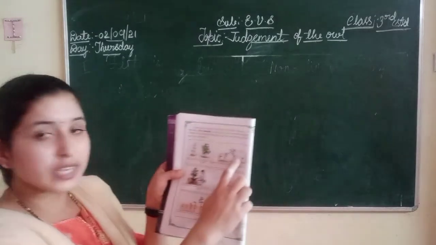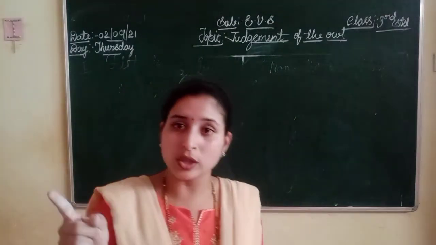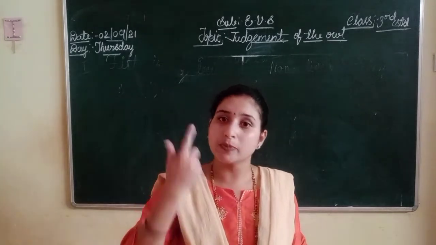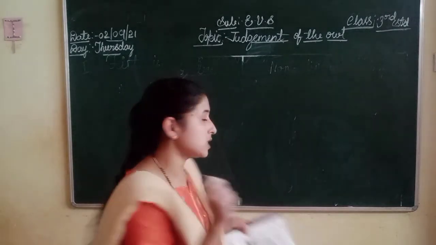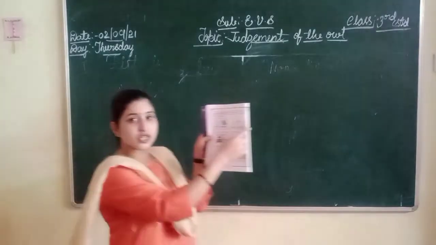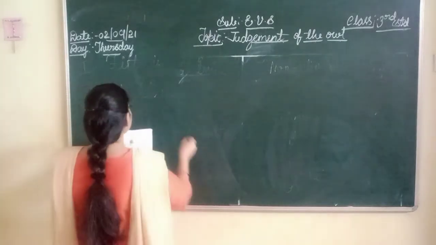And here we can observe cow and calf. What can we understand? Both plants and animals can reproduce, can give birth to the same kind. So, what do we have to write here? Below these pictures, there is one space, a small line. There you have to write the answer.